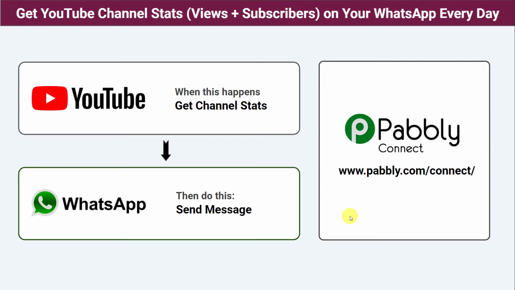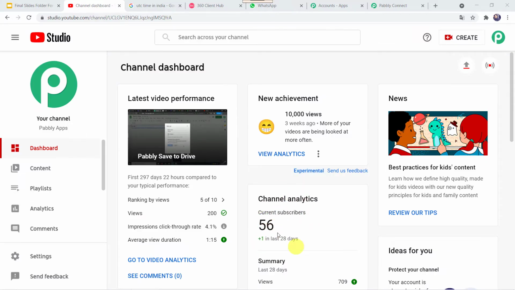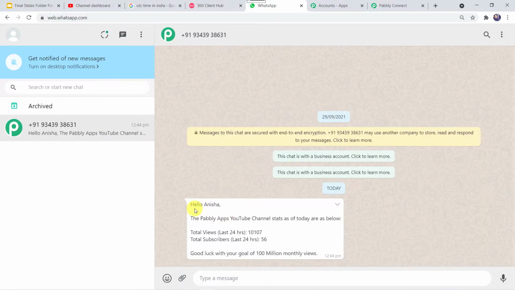So by creating the integration between YouTube and WhatsApp, automatically the channel stats, views plus subscriber data will come on the WhatsApp number. So let us check this in real time. This is my subscriber data and this is my views data. I want this particular subscriber data and my view count to be sent on the WhatsApp number. I'll just take you to my WhatsApp account and here you can see a message. Hello Anisha, the Pabbly app's YouTube channel stats as of today are as below. Total views is this and total subscriber is 56. Good luck with your goal of 100 million monthly views.